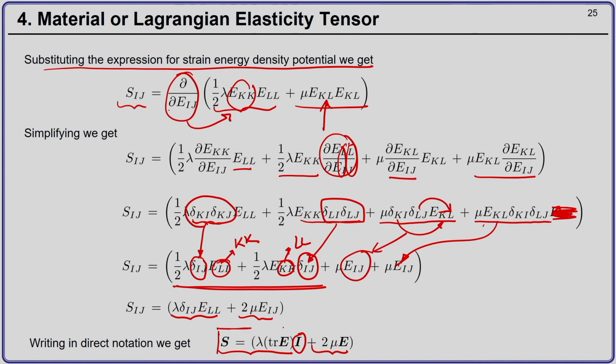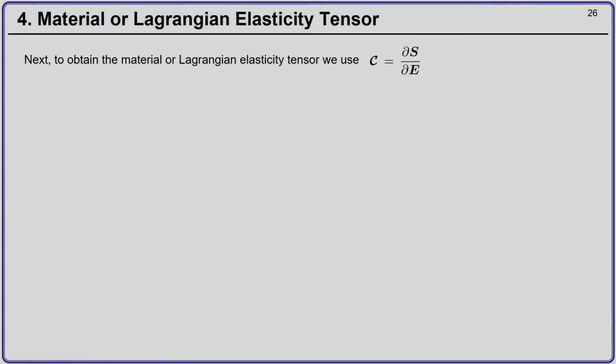Okay. So that is the relation for the second Piola-Kirchhoff stress tensor, but you have been asked to get the Lagrangian elasticity tensor, for which again you have to take the derivative of this expression with respect to E. So the Lagrangian elasticity tensor will be del S by del E. If we write in index notation, we will have Cijkl equal to del Sij by del Ekl.